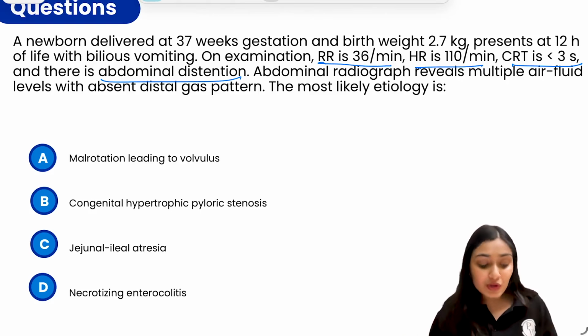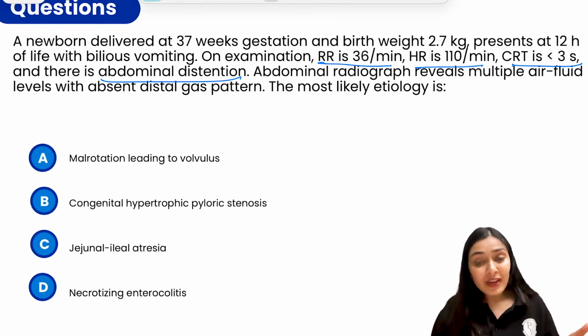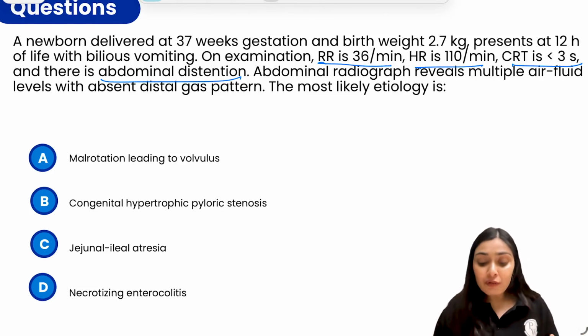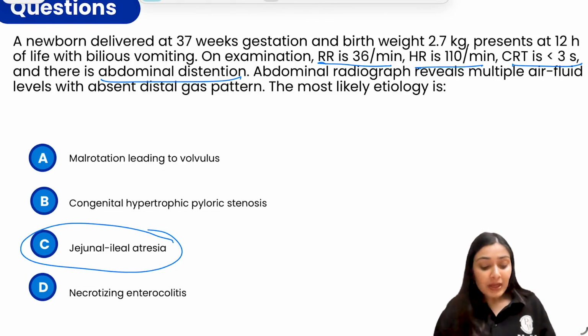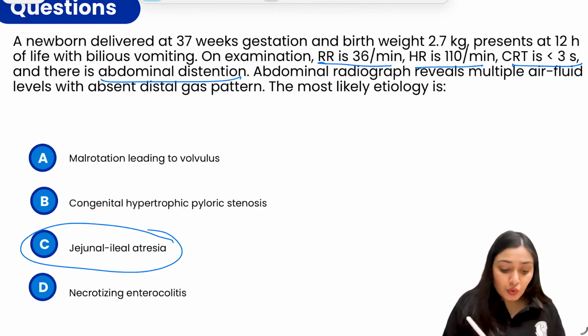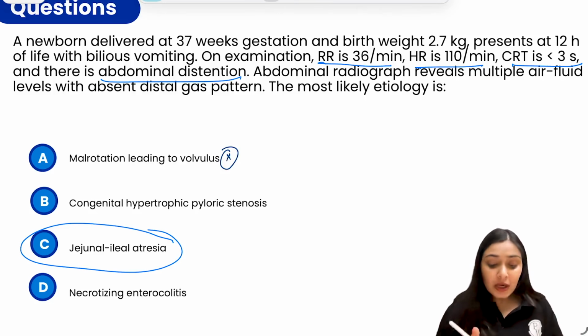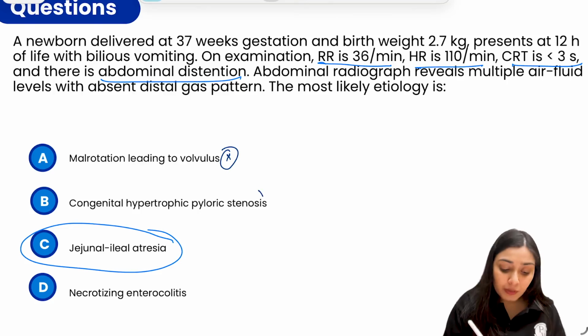The most likely etiology is, so you can clearly see over here, there is bilious vomiting. So the obstruction definitely is below the duodenum, right? Below the ampulla of Vater. And the abdominal radiograph also says there are multiple air fluid levels, absent distal gas pattern. So this is most likely your jejunoileal atresia. Let's rule out the other options. In volvulus, you will definitely see that typical sigmoid coffee bean shape. In congenital hypertrophic pyloric stenosis, there is non-bilious vomiting.